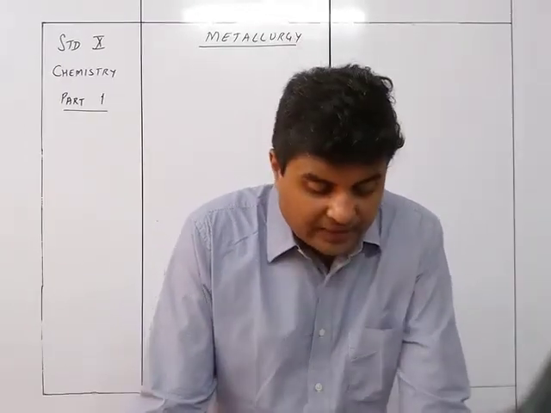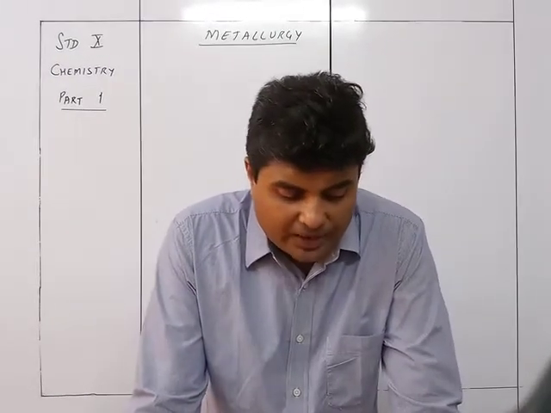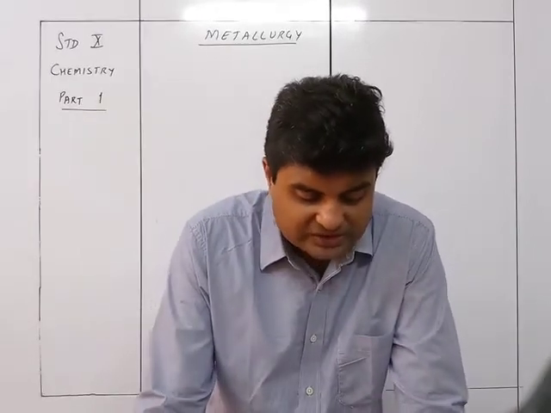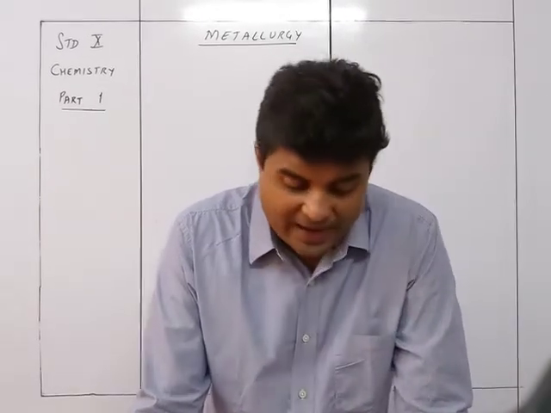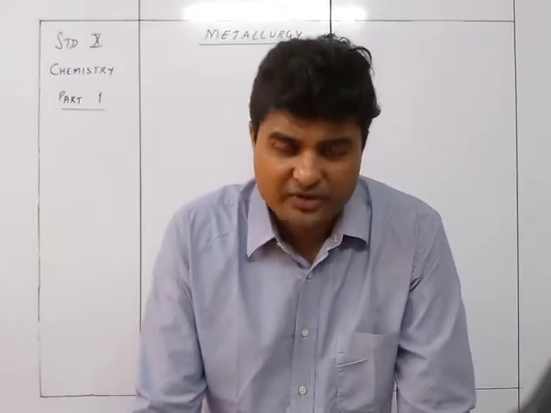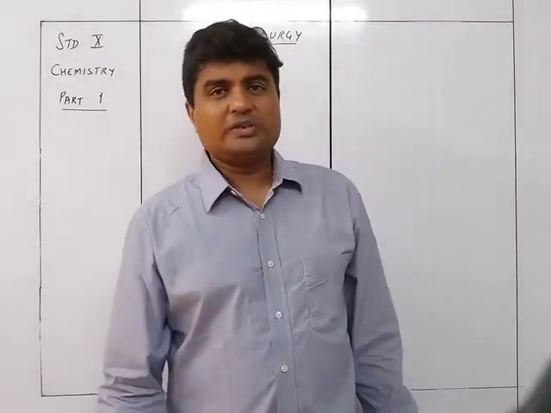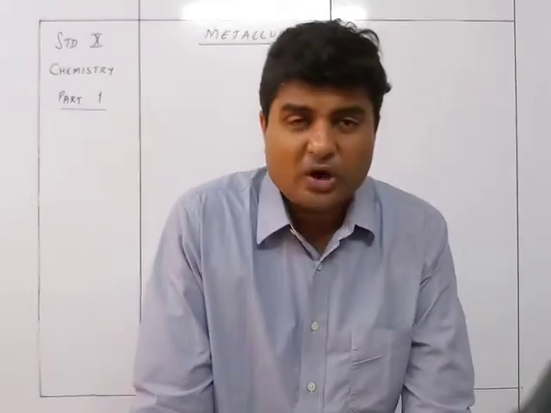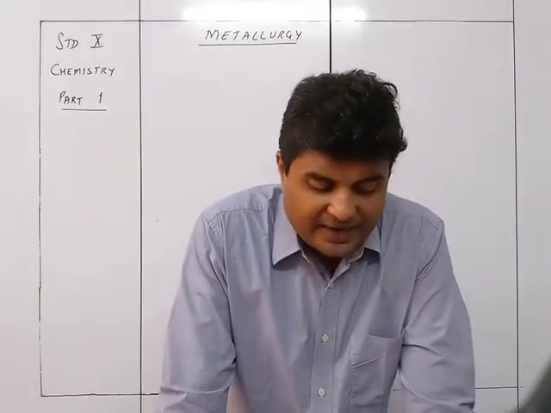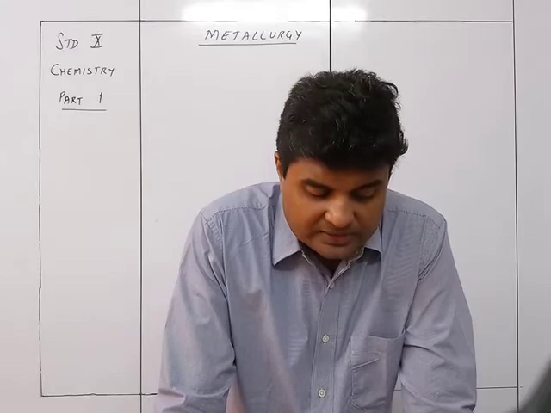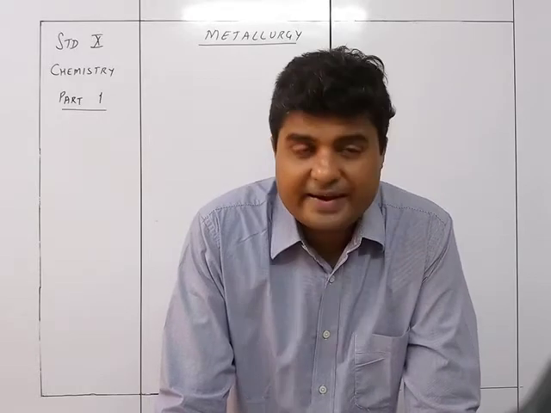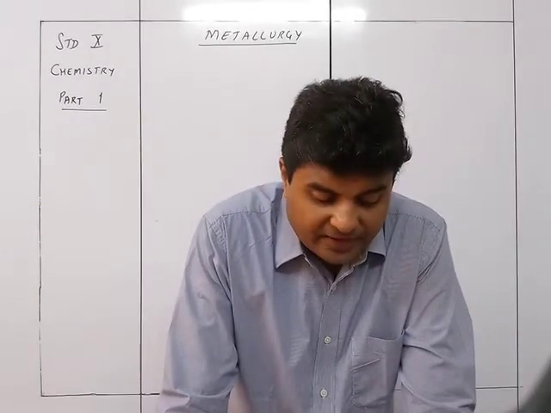In the combined state, metals occur in the form of compounds, that is oxides, carbonates, halides, sulfides or sulfates. So we have examples of the different ores. First is bauxite, Al2O3.2H2O. Zincite is ZnO. Hematite is Fe2O3.